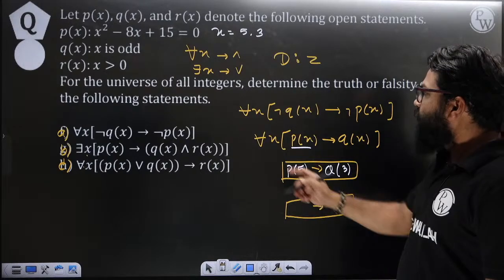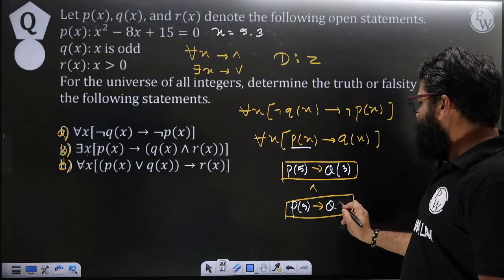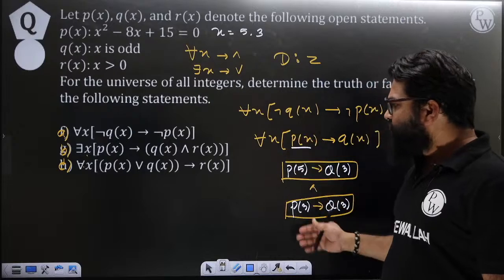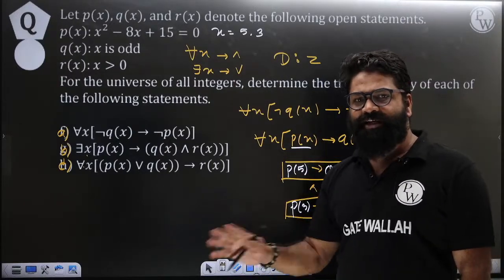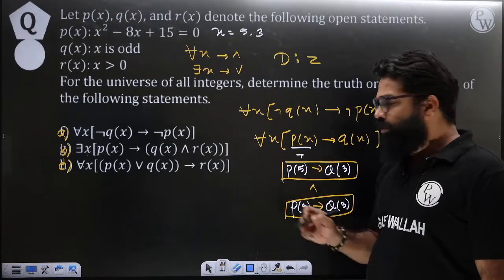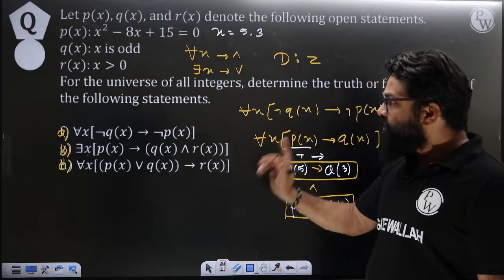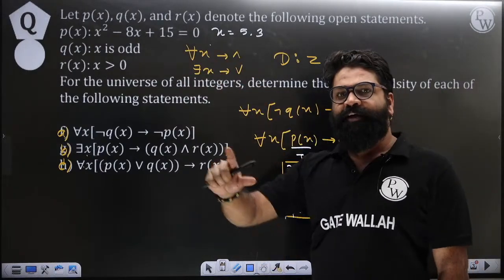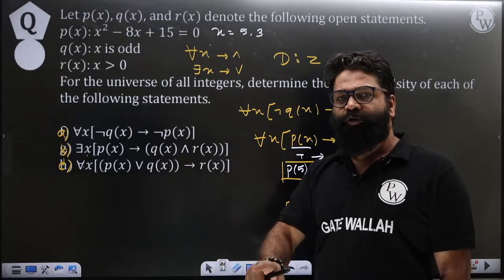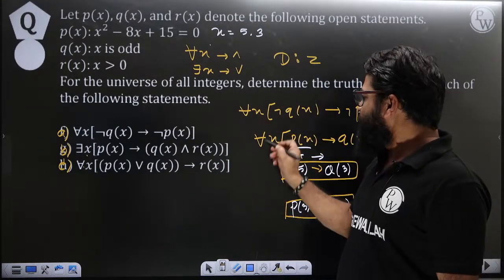The second statement you can take is p of 3, and then here you will have q of 3. Now can we say that it is going to be false in any case? Can we say that it is going to be false for any type of case? As soon as the first one becomes true, which happens with respect to 5 and with respect to 3, then what will happen? See, what is the meaning of it?